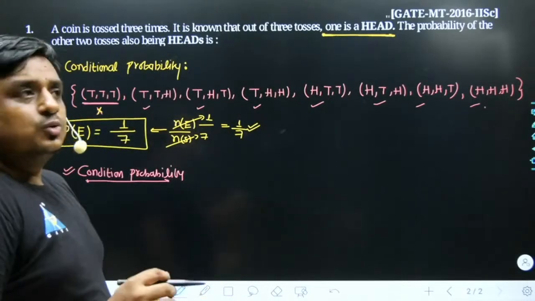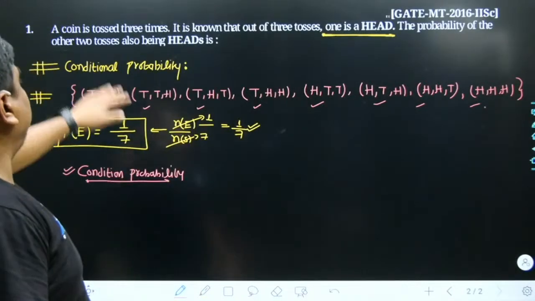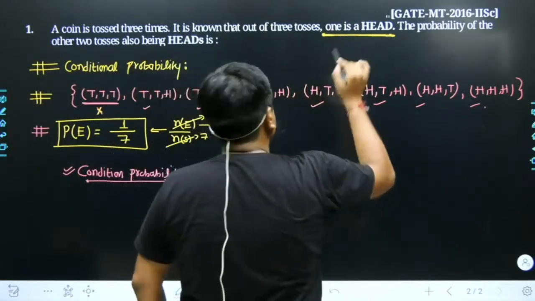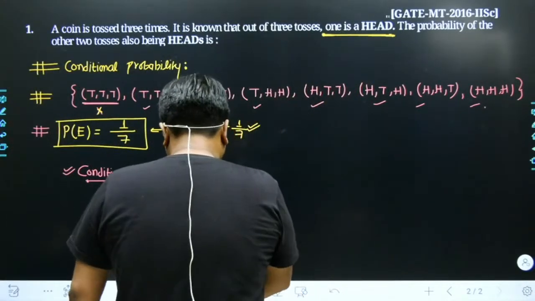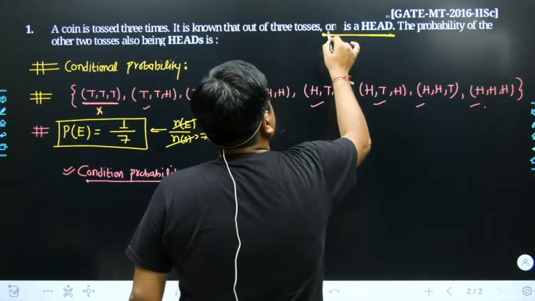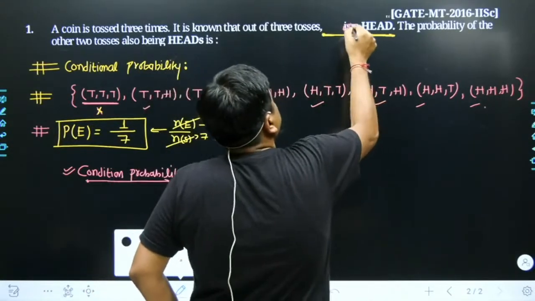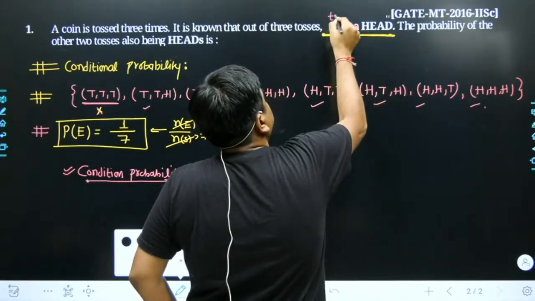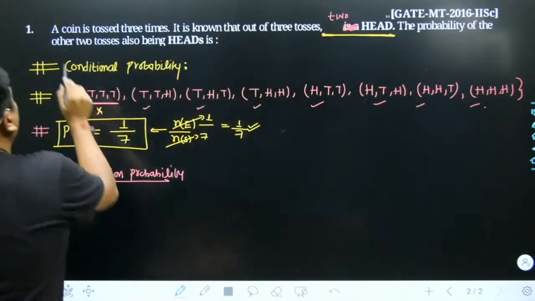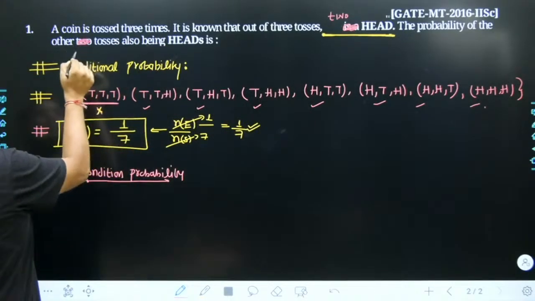Now I am going to rephrase this problem in a different way. A coin is tossed 3 times. It is known that out of 3 tosses, 2 are heads. Then what is the probability of the other 1 toss also being head?